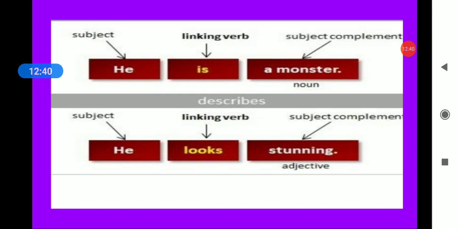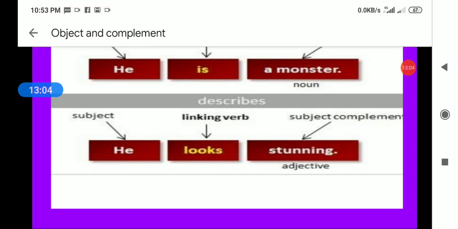He is a subject, is a linking verb, and we are using a word, a monster. A monster is a noun. So over here, a monster is your subject complement. He looks stunning. He looks is not making a sense, so we have added a word stunning.